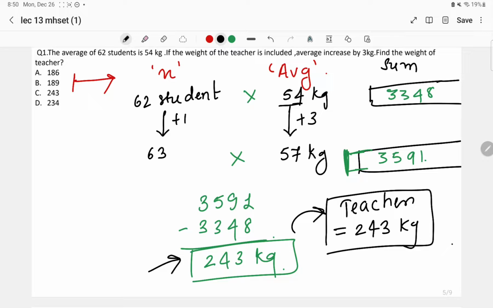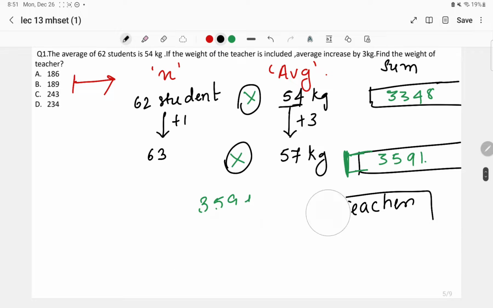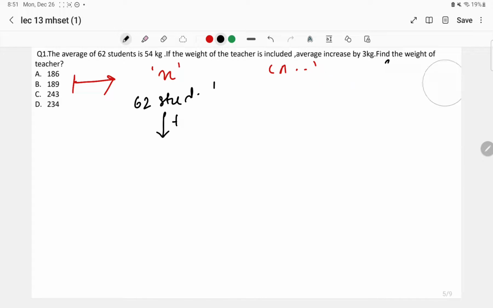Okay, what we have done, we have just taken the value of n on one side, average on the other side. 62 students, one teacher has been added, average shifted from 54 to 57. So we have taken simply the multiplication. After taking the multiplication, we have taken the difference over there. So the difference is equal to 243 kg. Okay, so this was the question. Now we'll see the shortest trick that we can use over here to solve the question.